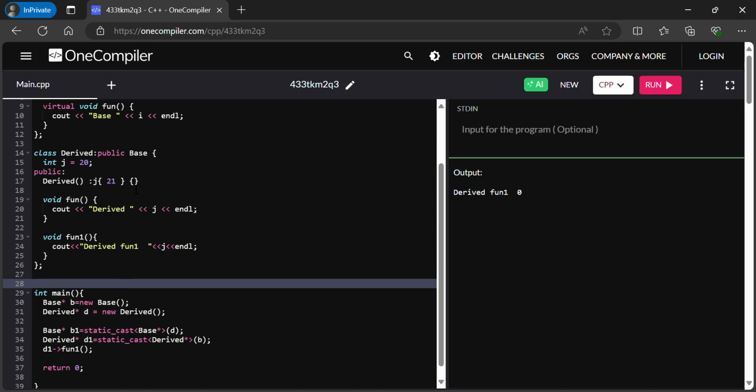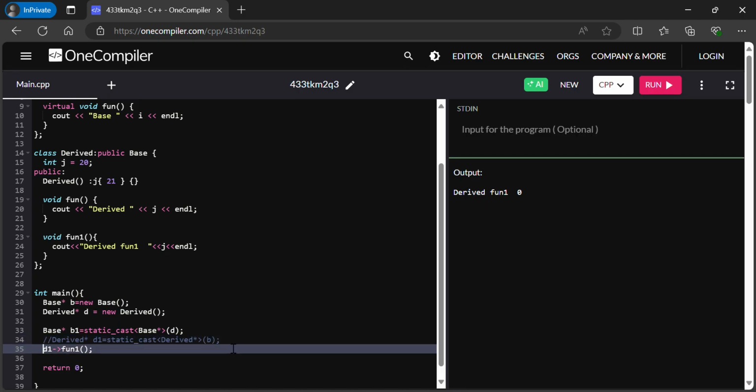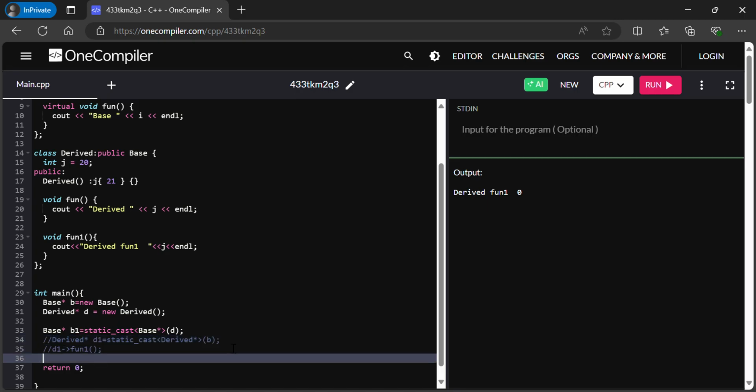But if we have any complex operation here, our program will crash in a real project. So we should not use static cast when we try to cast base pointer to derived pointer. Instead we need to check whether this base pointer is really a derived. If it is derived, then we can cast it to derived and then we can use it.